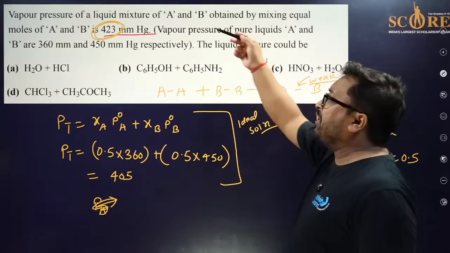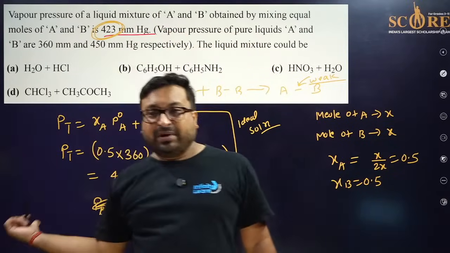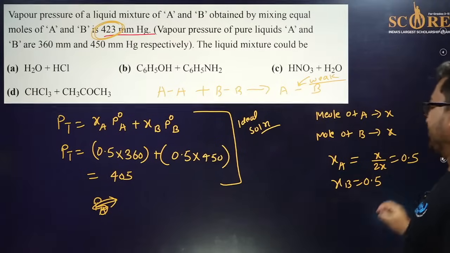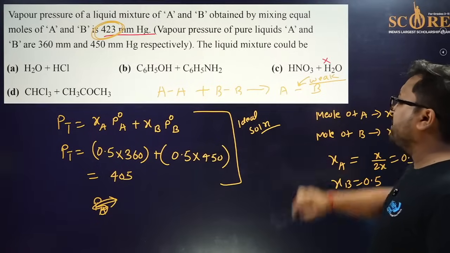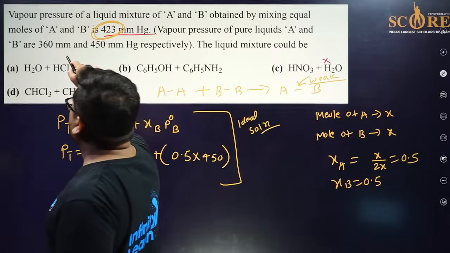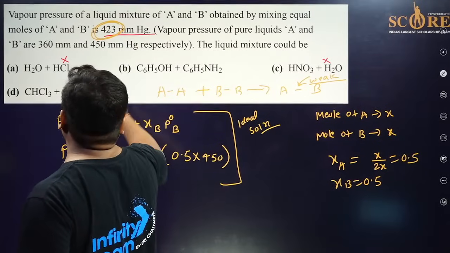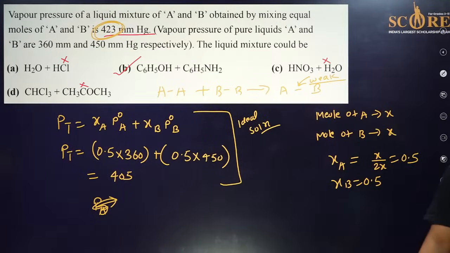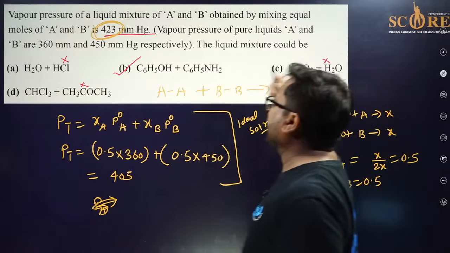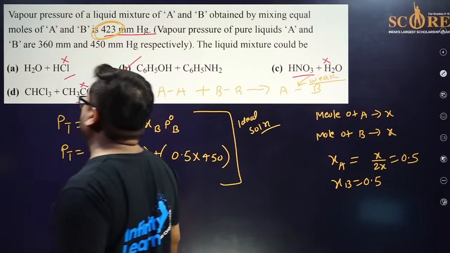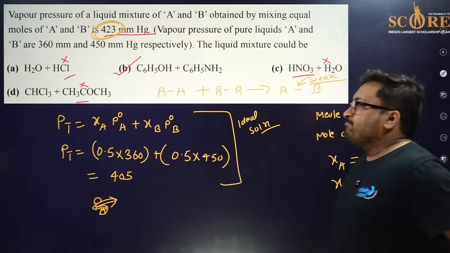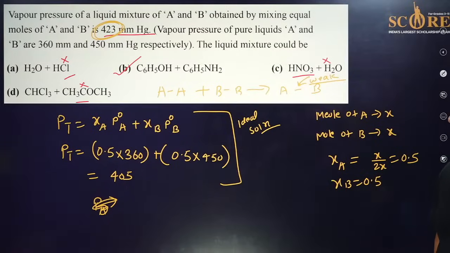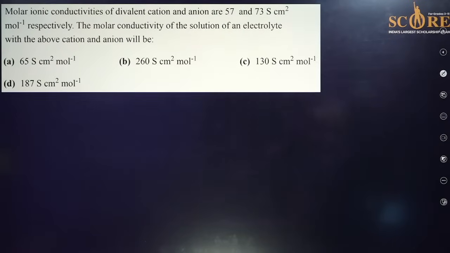That's why they are giving more vapor pressure than expected. So now you have to eliminate. This will give you negative deviation. Only B should be possible. Very simple question. These things are all given in your NCERT. Clear? All done? Let's move further.